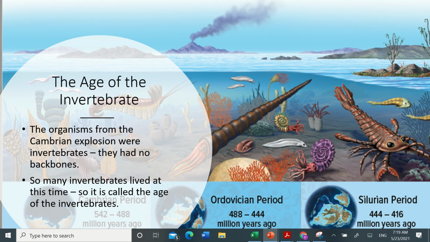Therefore, this is called the age of the invertebrate. The Cambrian period was from about 542 million to 488 million years ago, followed by the Ordovician period, which was 488 to 444 million years ago.